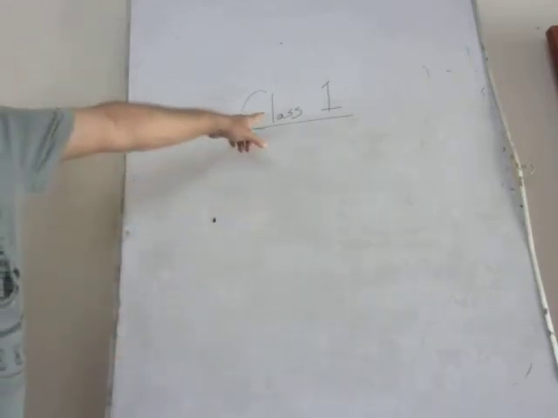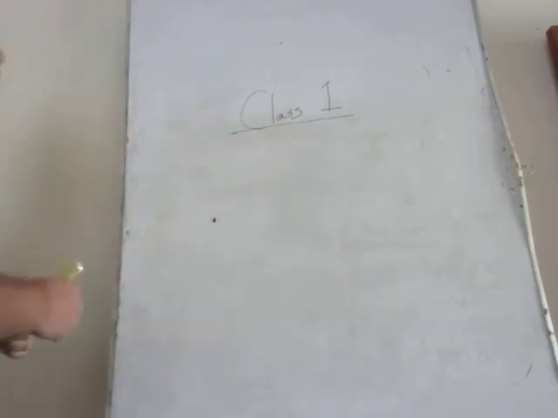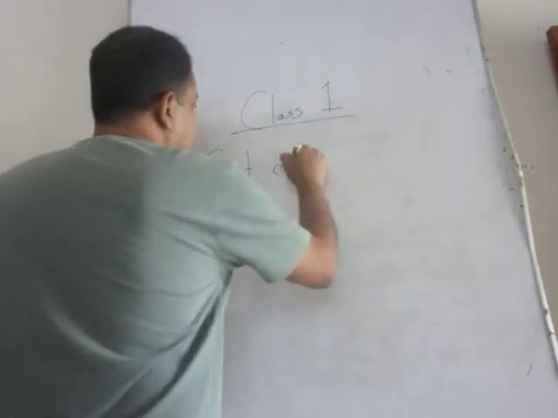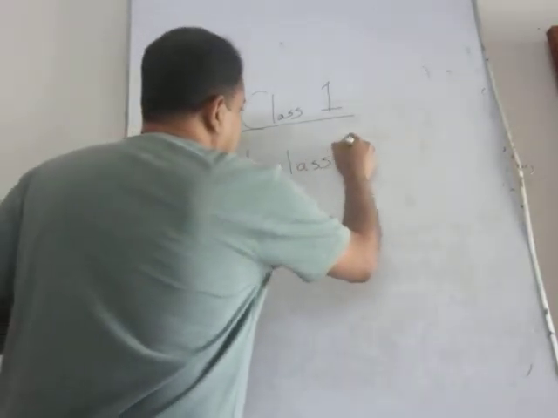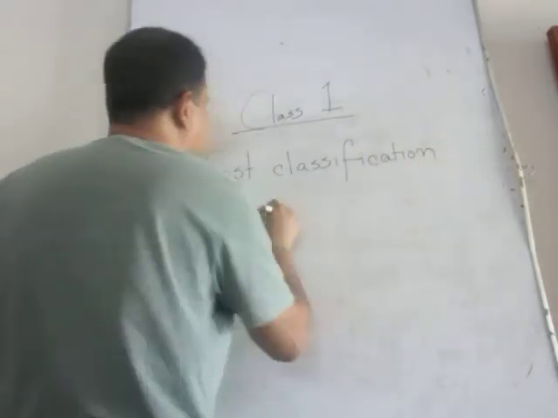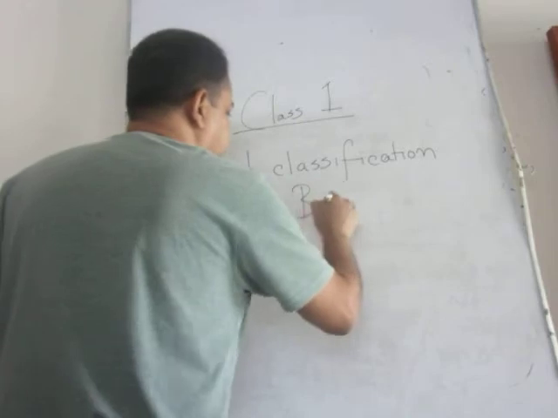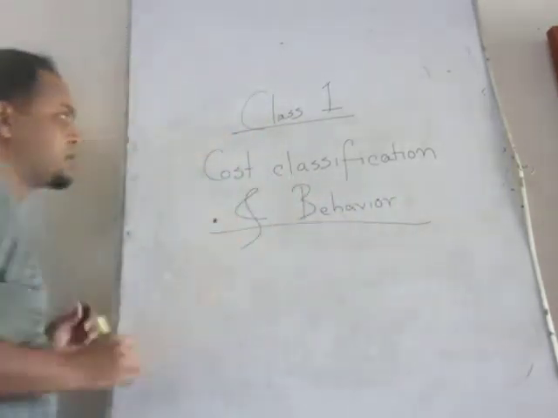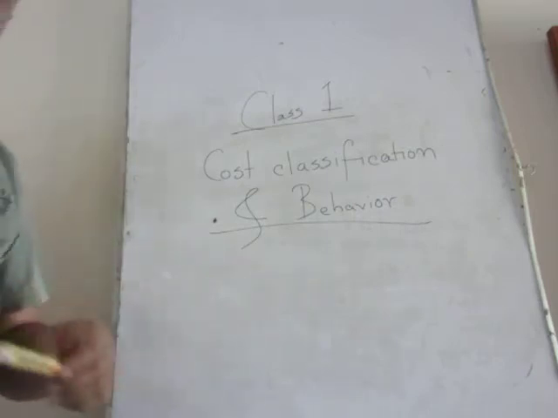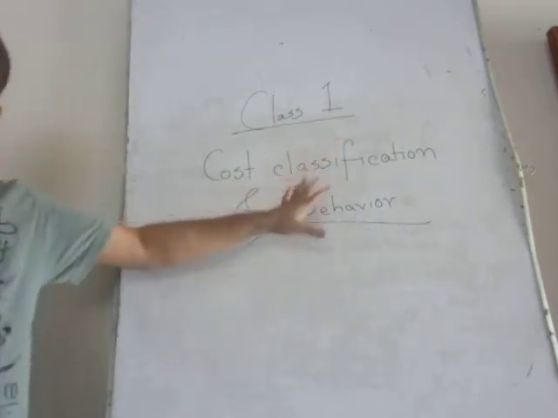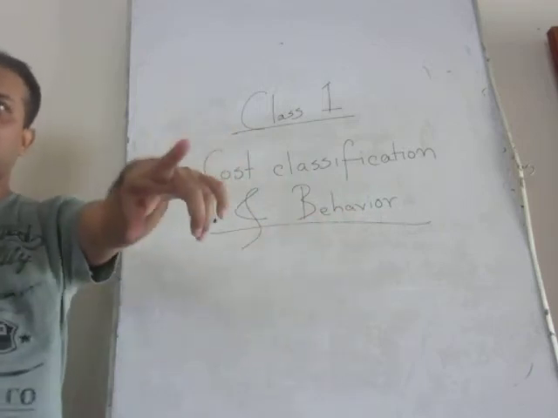So today we're going to start class 1 and the chapter is cost classification and behavior. Actually, I go through 20 classes depending upon the course.